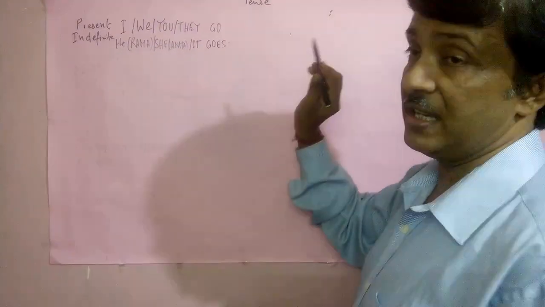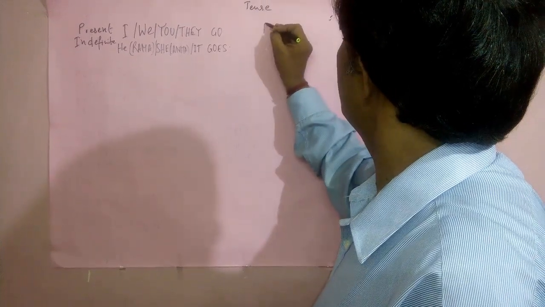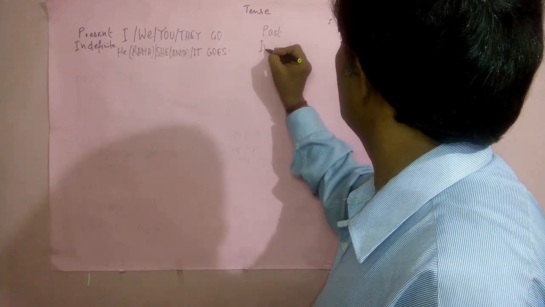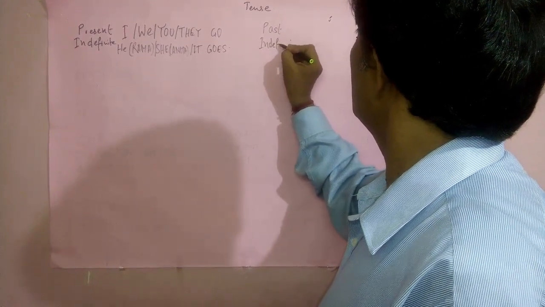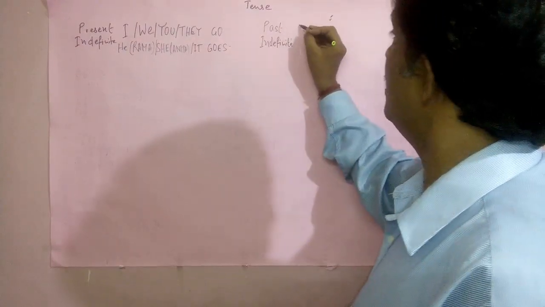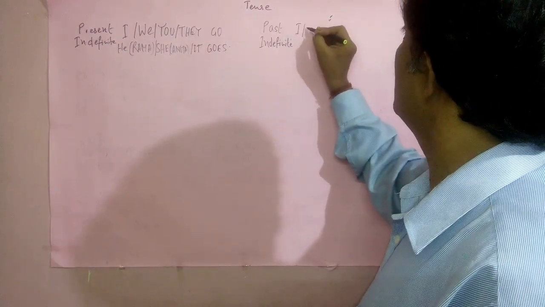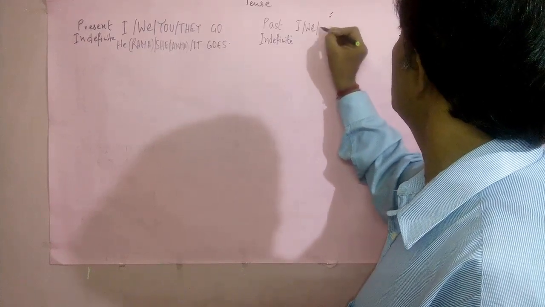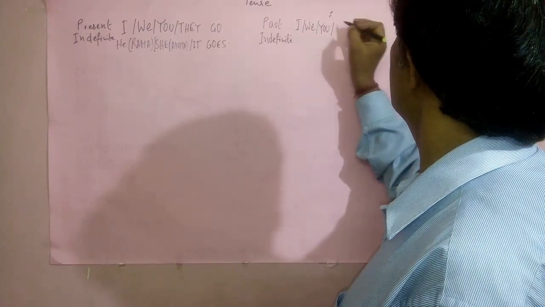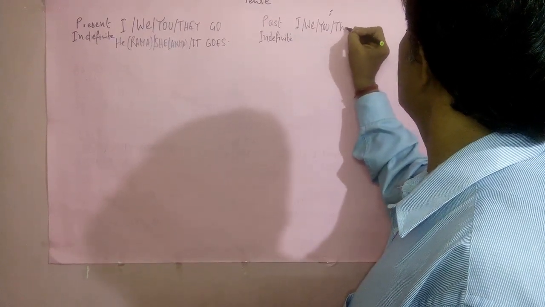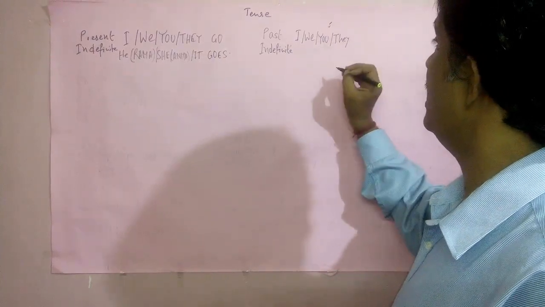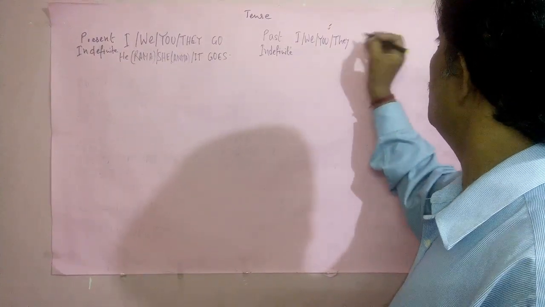Now in past form, that is past indefinite. That is the same verb I will use. I, we, you, they, all we can say went.